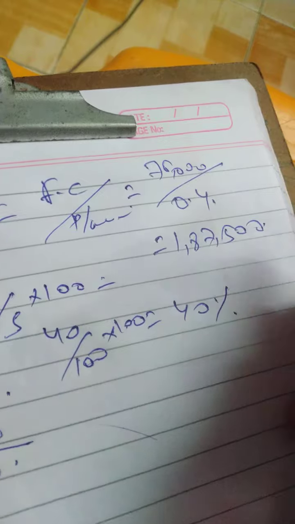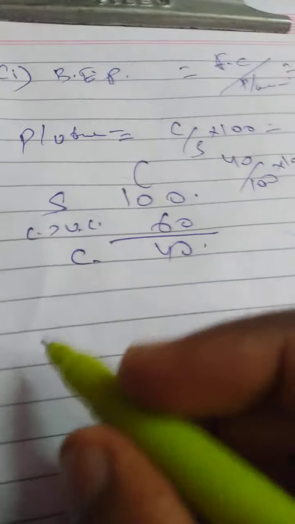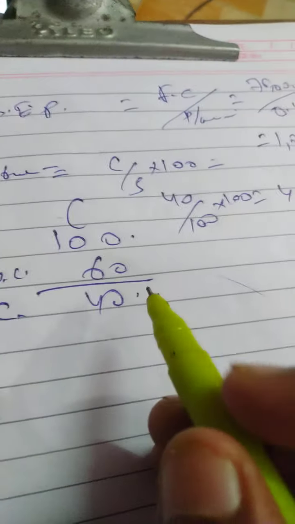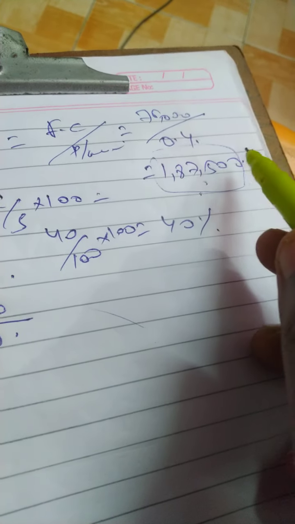1,87,500. So this is my break even sales. Please refer to our previous problems for understanding the break even point clearly. Break even point means what? No profit, no loss. At this sales level, my profit and loss will be 0.